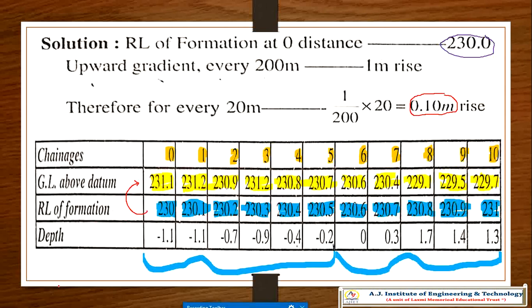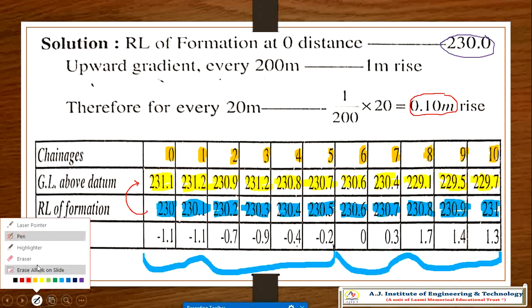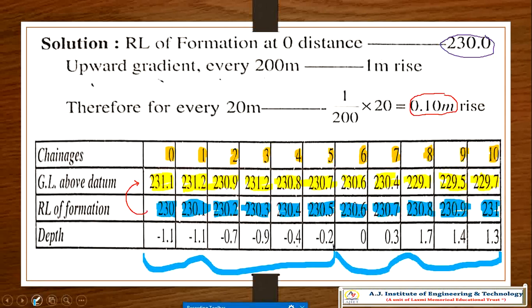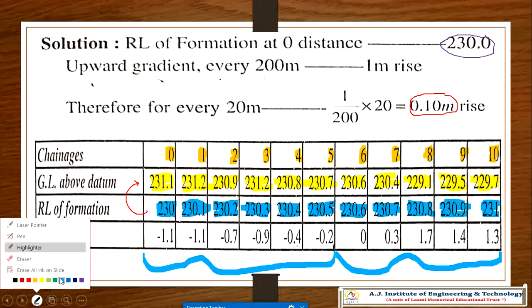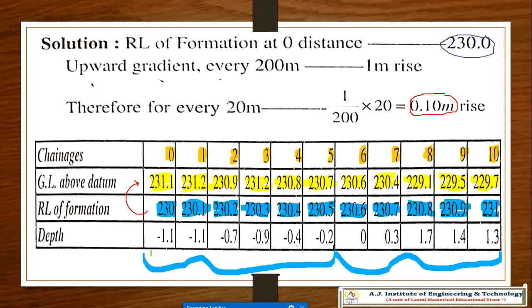So now depth is 1.1 meter, because 230.0 minus 231.1 is equal to 1.1.